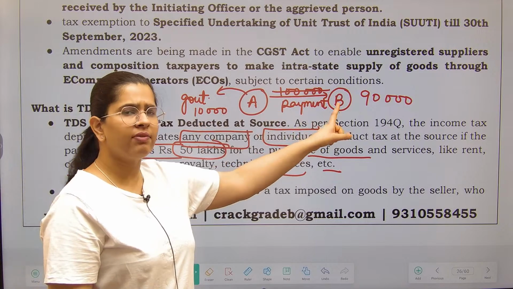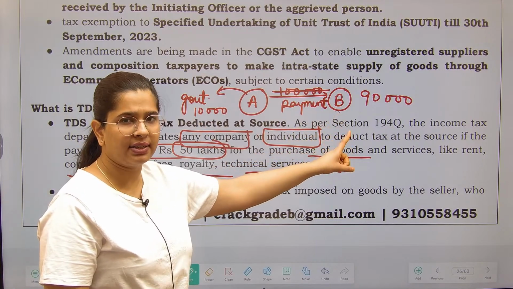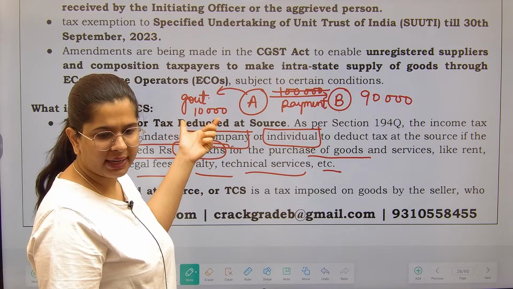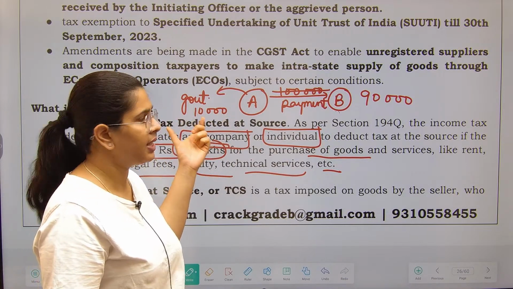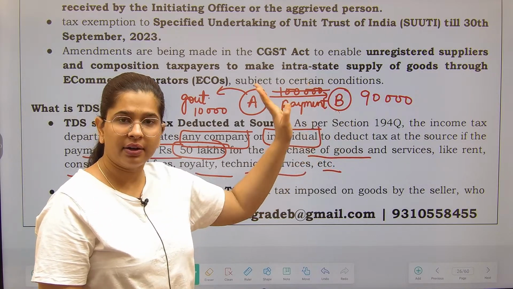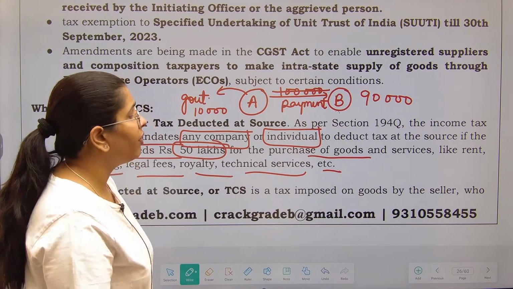Obviously, when this person files his income tax return, he will get credit of this 10,000. So we are not worried about that. Government is not going to snatch this. Government does provide the credit when this person files the return. So this is the concept of TDS.